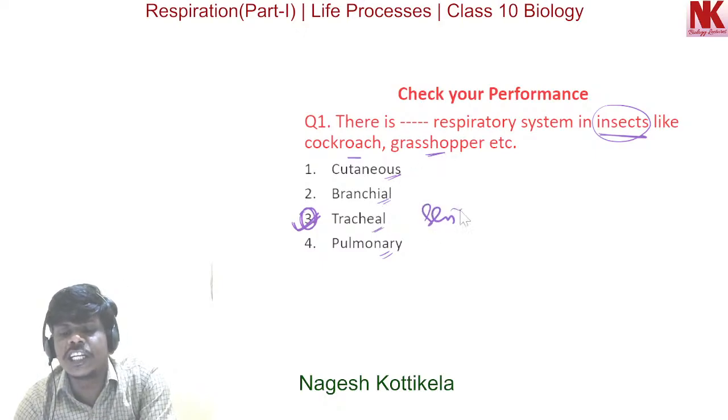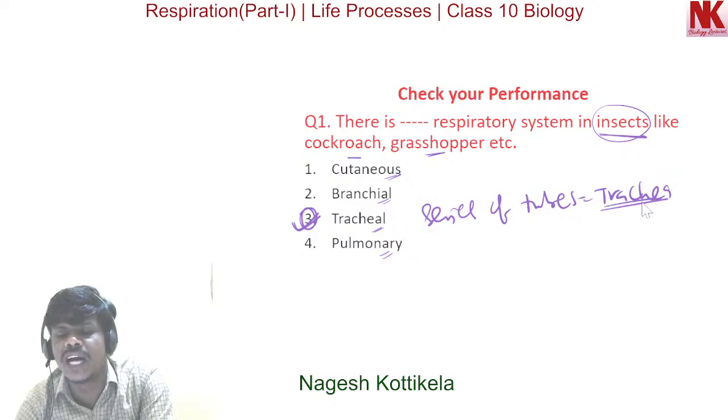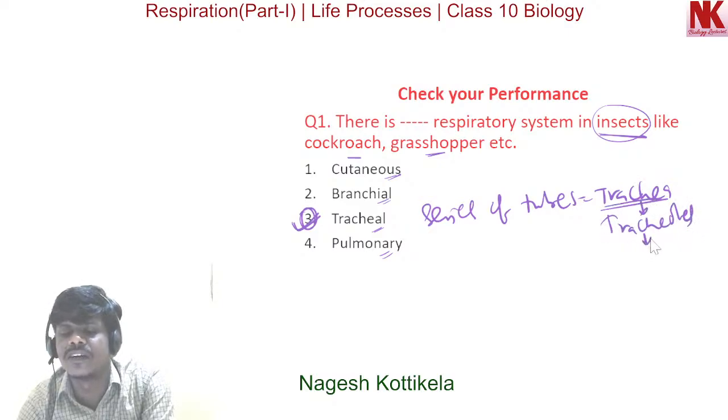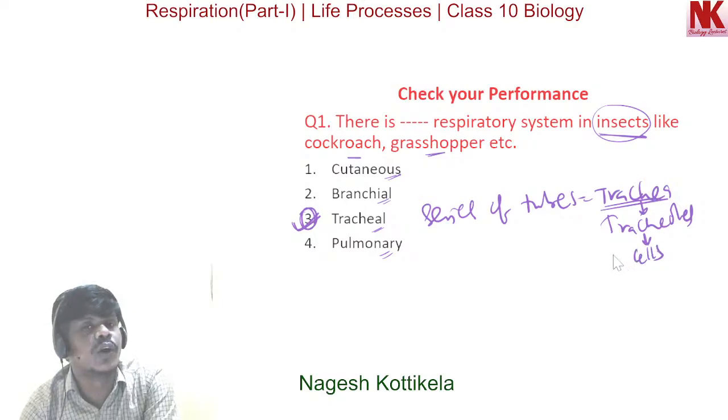A series of tubes are called trachea. They are further divided into tracheoles, and these tracheoles are supplying oxygen to the cells. So tracheal respiration is found in insects.